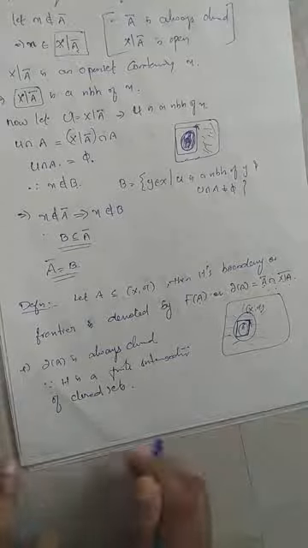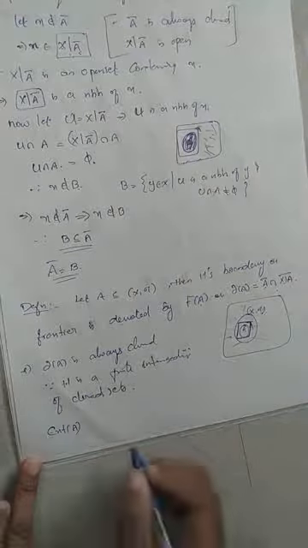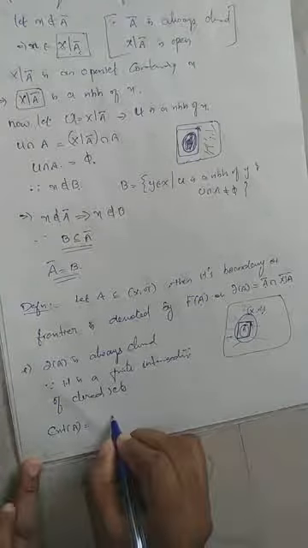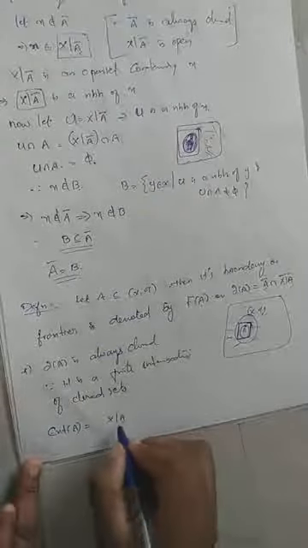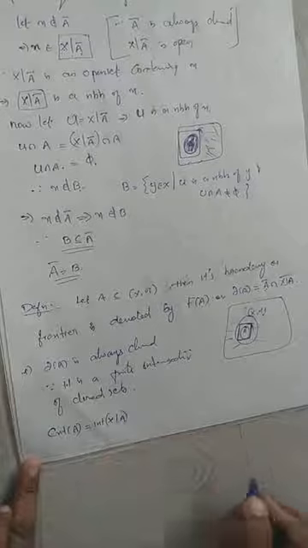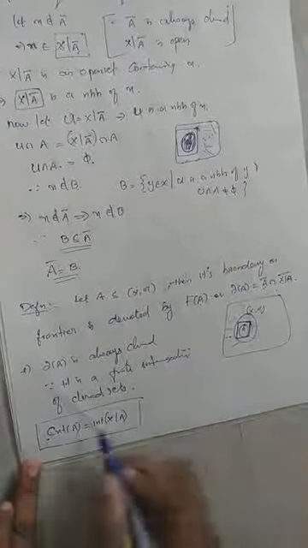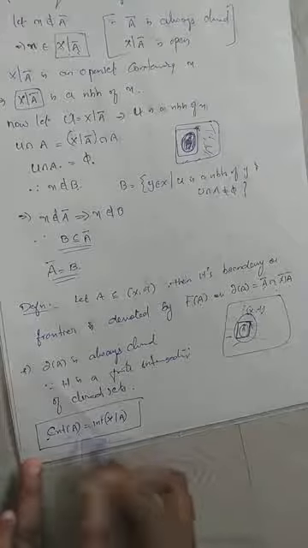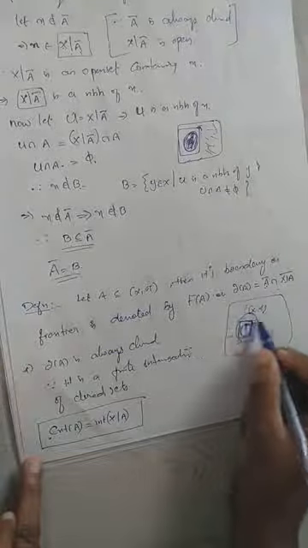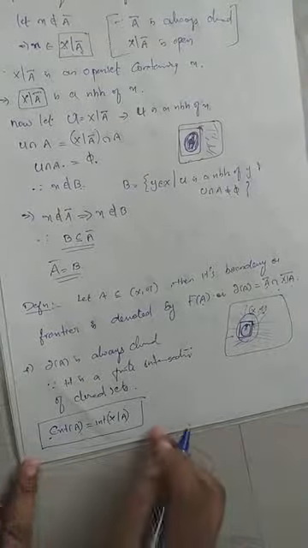Clear? Similarly, we can define the exterior of a set, Ext of A. Exterior of a set is nothing but you consider the set X minus A, the complement of A, and its interior. So exterior of a set is nothing but interior of X minus A. This is our A, then its exterior is its complement actually. Then you find the complement, their interior is called exterior.